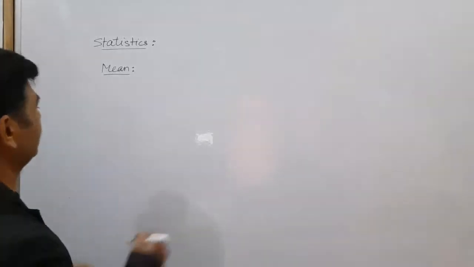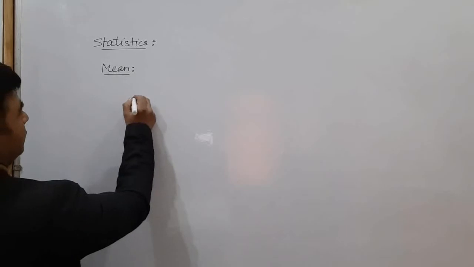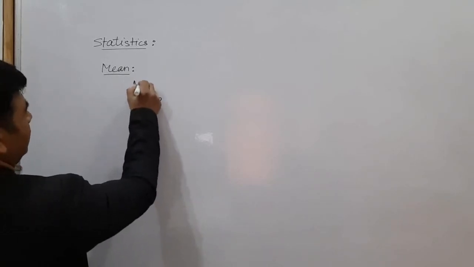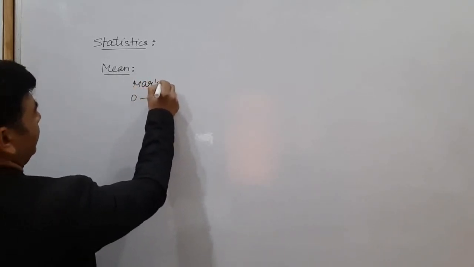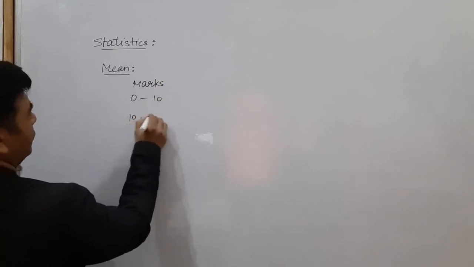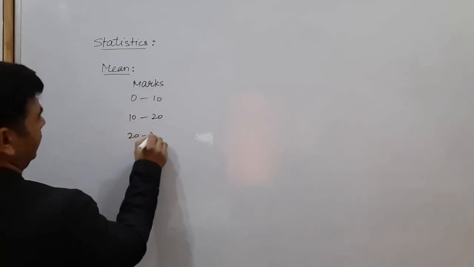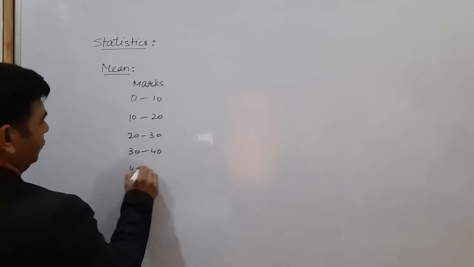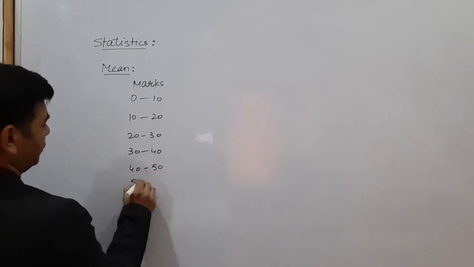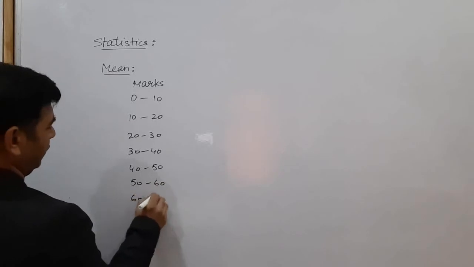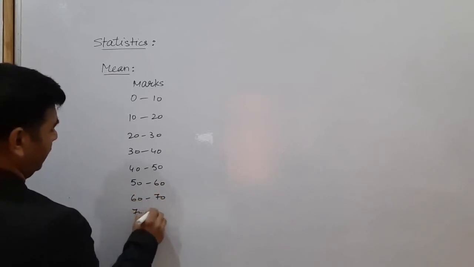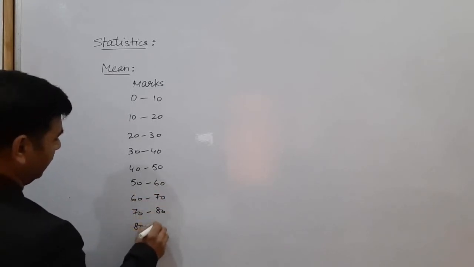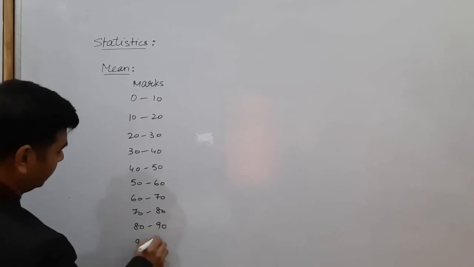For that we need to make a group like 0 to 10 marks. The students who got marks in between 0 to 10, 10 to 20, 20 to 30, 30 to 40, 40 to 50, 50 to 60, 60 to 70, 70 to 80, 80 to 90, and last 90 to 100.